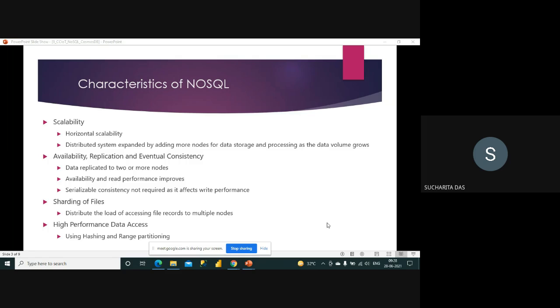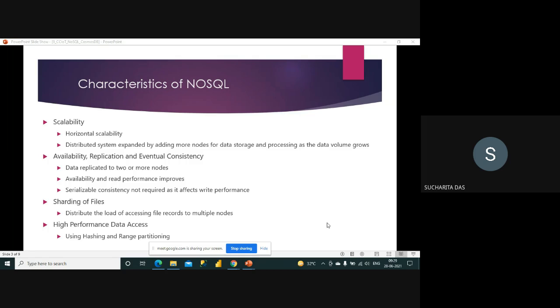What is that? Distribute the load of accessing file records to multiple nodes. So we are talking about two things. By now you could understand that there are two things in a NoSQL database. First of all, that it will be huge. It can be of any structure and it is huge. And the second thing is, I need it very fast. I need the best performance. Okay, I cannot wait for the data. Maybe it is huge, but whatever I require, I need very fast.